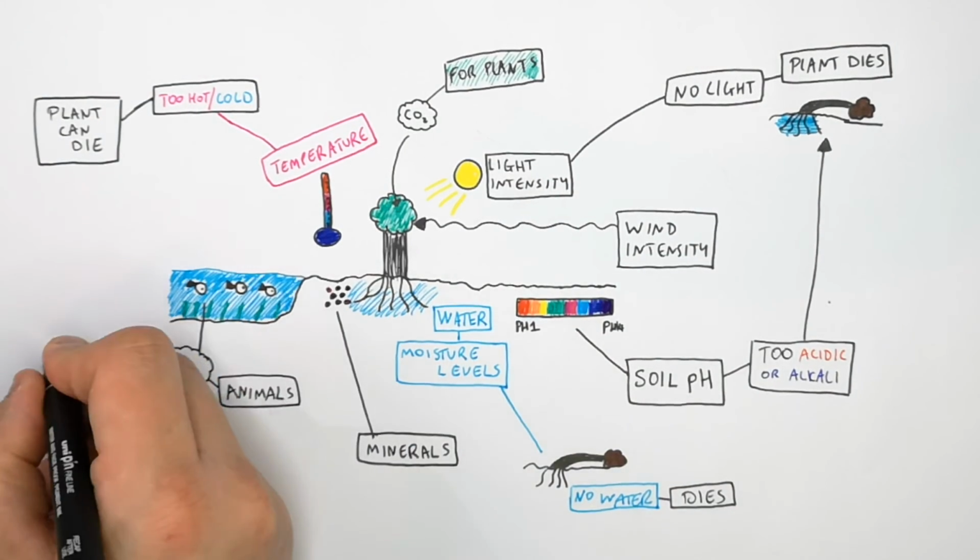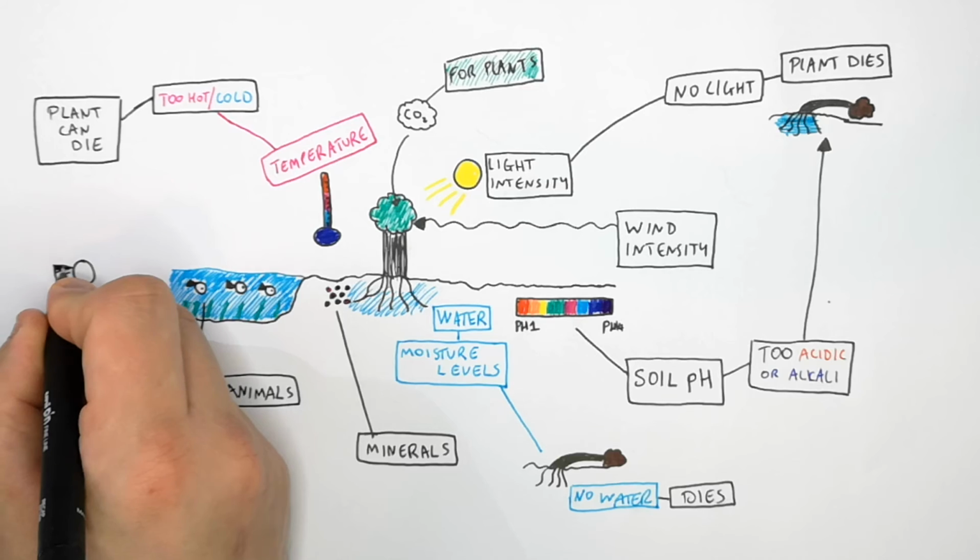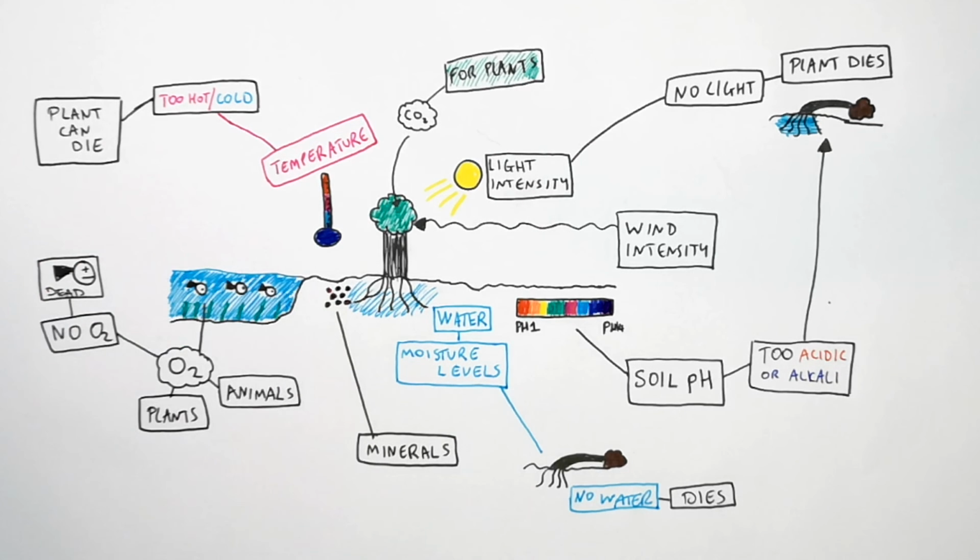If there is not enough oxygen for a living organism, that living organism will die. So these are how abiotic factors affect living organisms in an ecosystem.